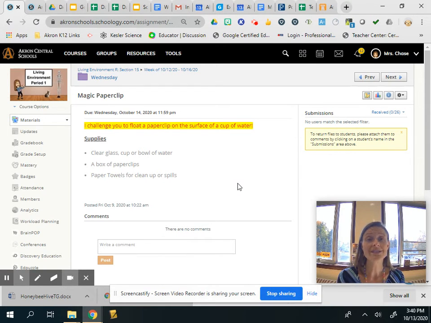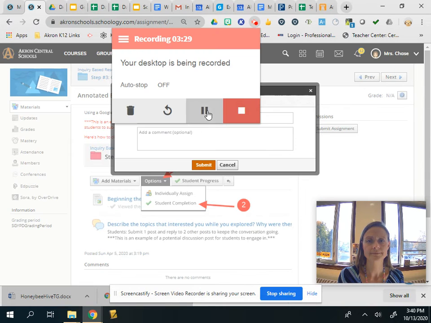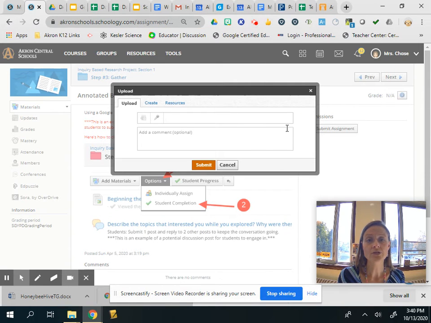So you are actually going to submit this to me. This is an assignment, so I'm expecting everybody to try this. What you'll do is on your screen on the top right, you're going to have a submit button. So you're going to submit the assignment, and you should get this screen when you click submit. What I want you to do is stay on this upload. You can create a video recording showing me that you're floating it.